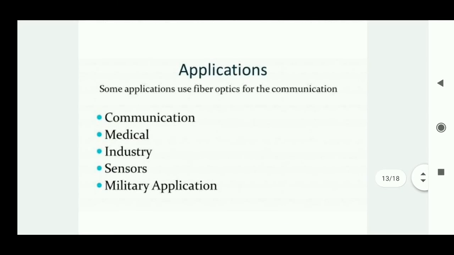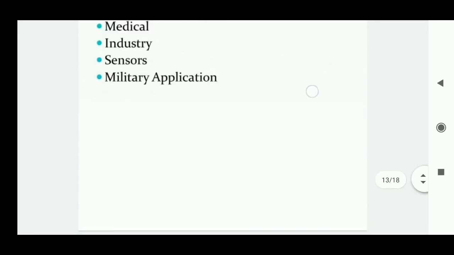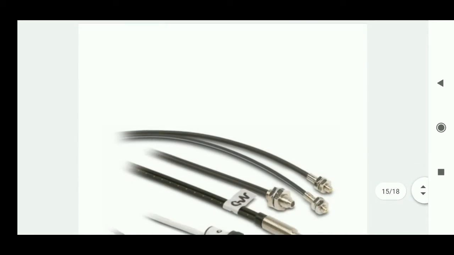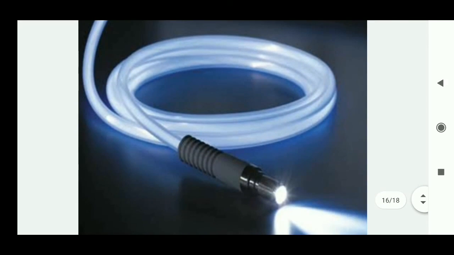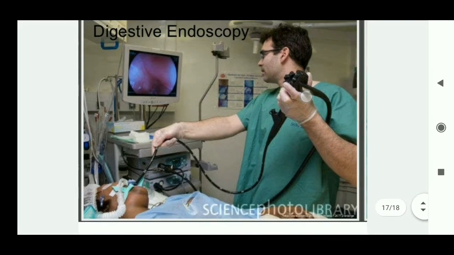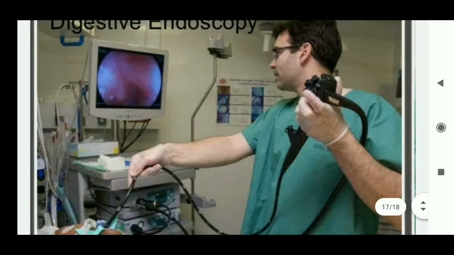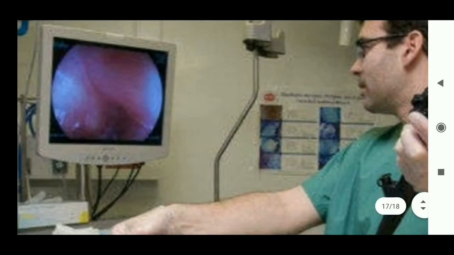Another application of optical fibers is in the medical field. In the medical field they use optical fiber in endoscopic operations, and this is the optical fiber which they use in endoscopic operations. They send this optical fiber into the body of the patient and observe from outside on the monitor, and they analyze the condition of the patient.